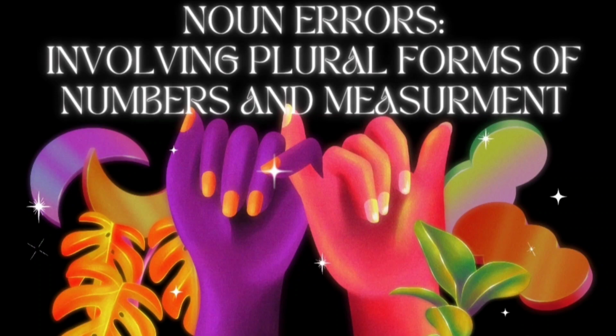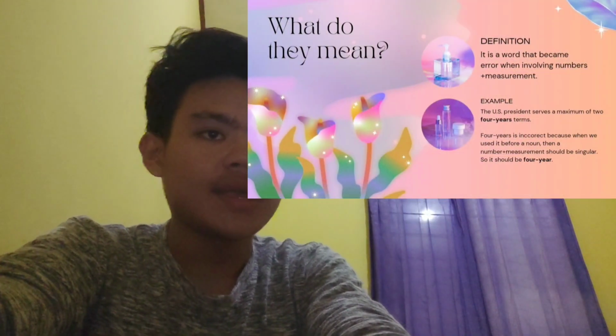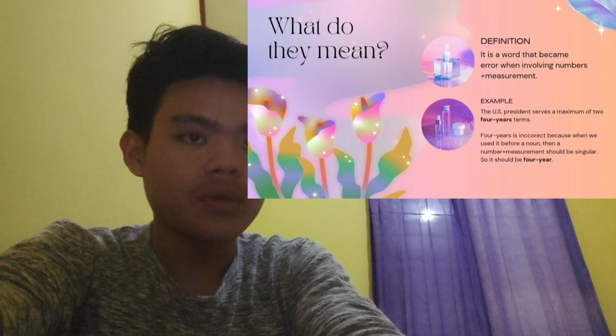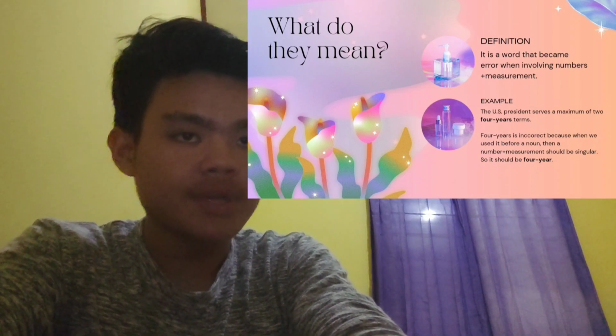Okay, let's move on to the last part, noun errors involving plural forms of numbers and measurement. The definition of these noun errors is a word that becomes an error when we involve numbers plus measurement.